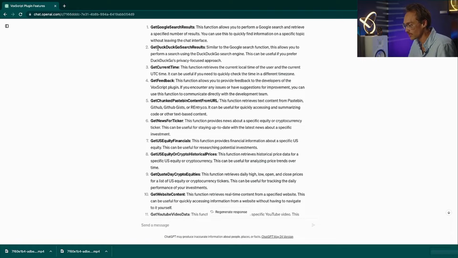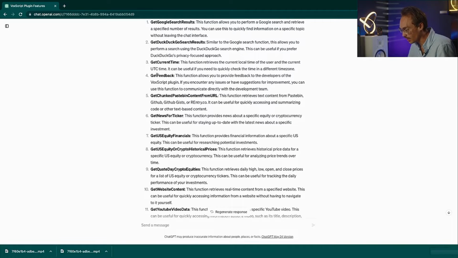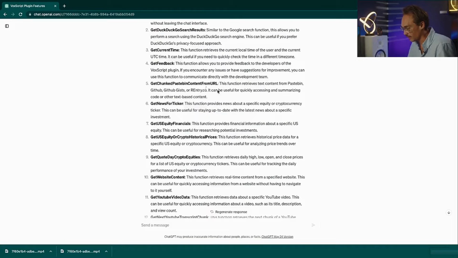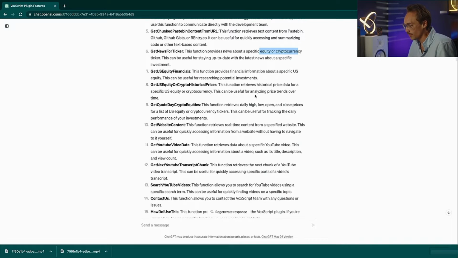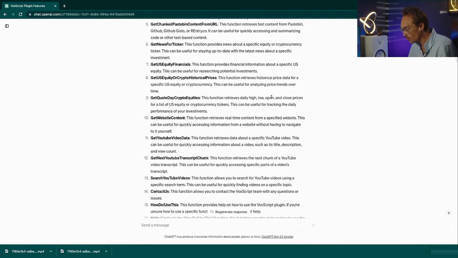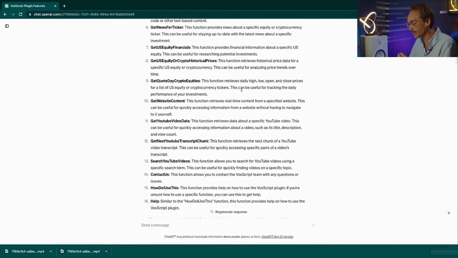Searching Google, searching DuckDuckGo, you can get the time, you can get feedback, you can get content from all these different websites, you can get news for specific equities or cryptocurrency tickers, you can get information about specific US equities, so on and so forth. And really, this is a very robust and powerful plugin.